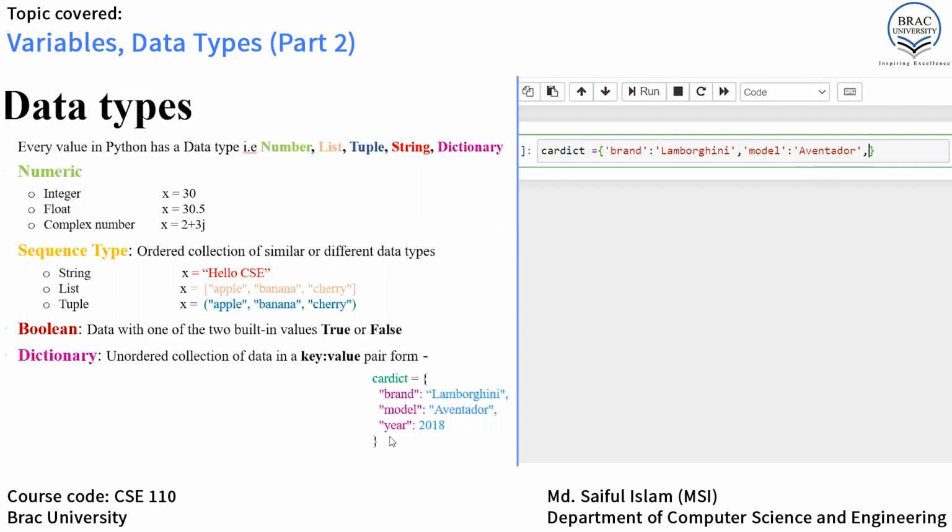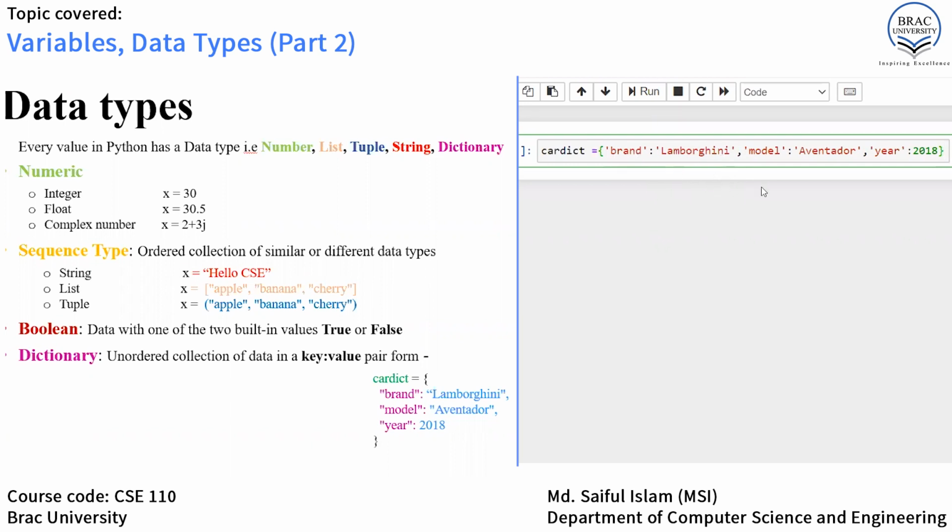Our final key is year, but the value of the year is an integer. So we write the string year, colon, then only 2018.